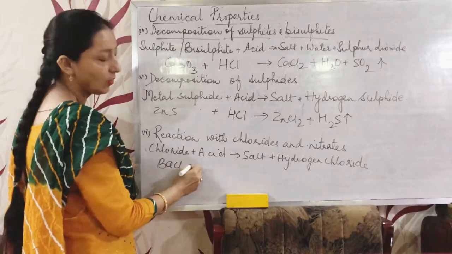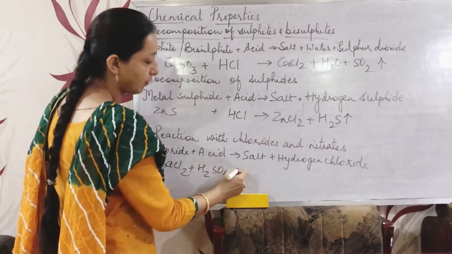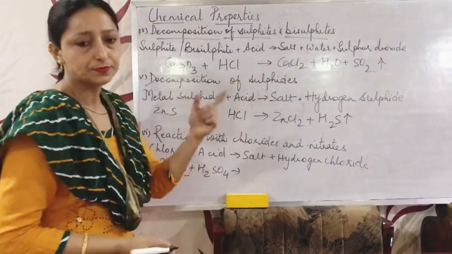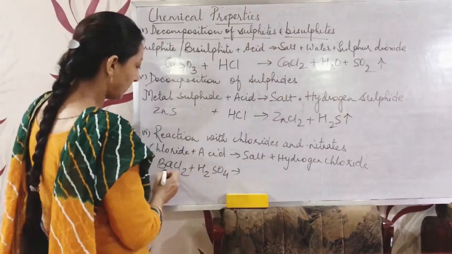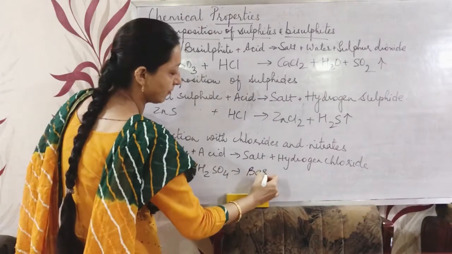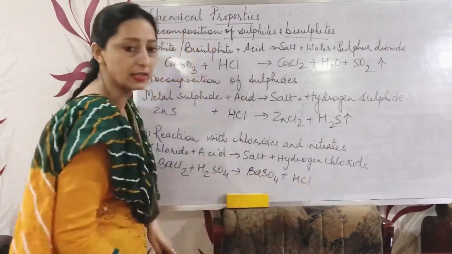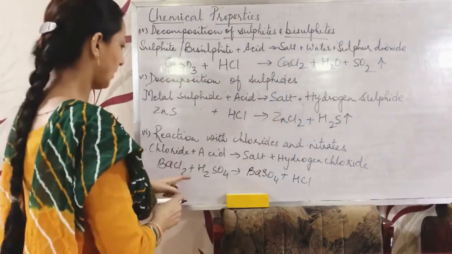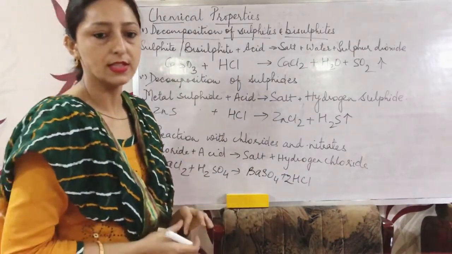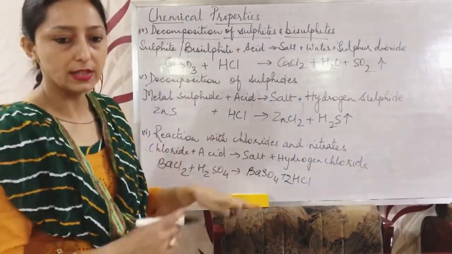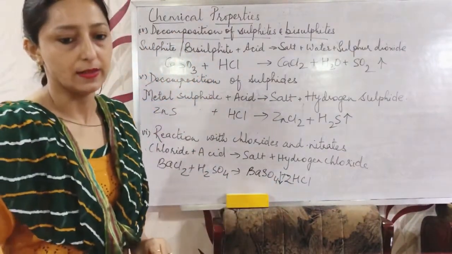Barium chloride, when it reacts with H2SO4, will form the salt barium sulfate, BaSO4, and hydrogen chloride, HCl. Now we put 2 over here, then 2, 2, and the equation is balanced. Barium sulfate is in the form of a precipitate, so a downward arrow should be there.